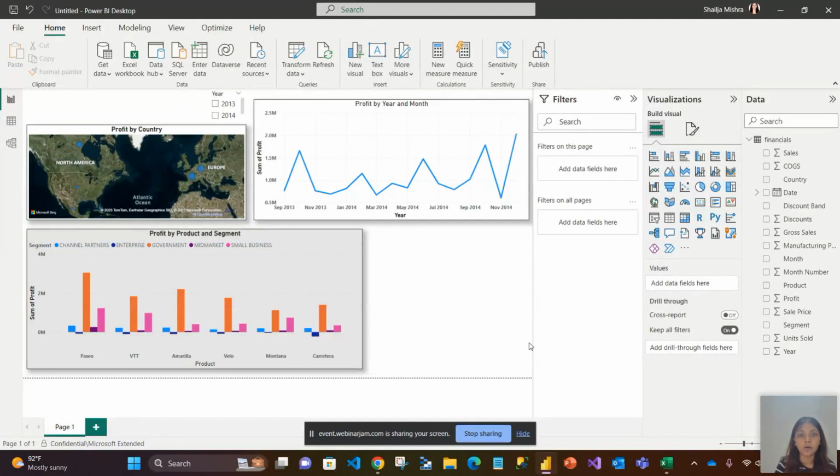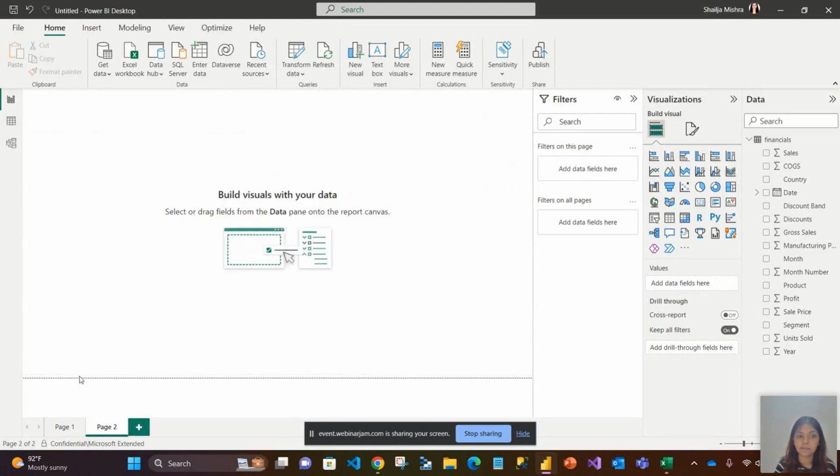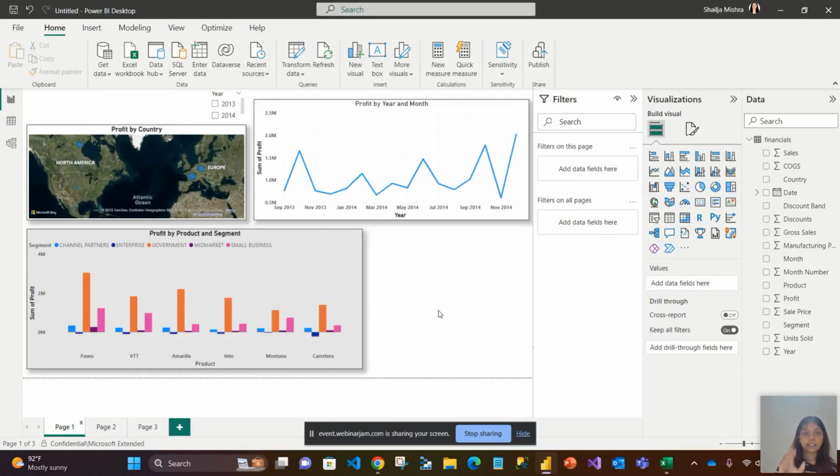Okay. Now, one thing that I missed to tell you here is, you might see here we are on page 1. Similarly, if I click on this plus symbol, you'll see page 2. If I click again on this plus symbol, you'll see page 3. So what are we doing here? One dashboard can have multiple different pages if needed. If you need only one page of a dashboard, you can do that.